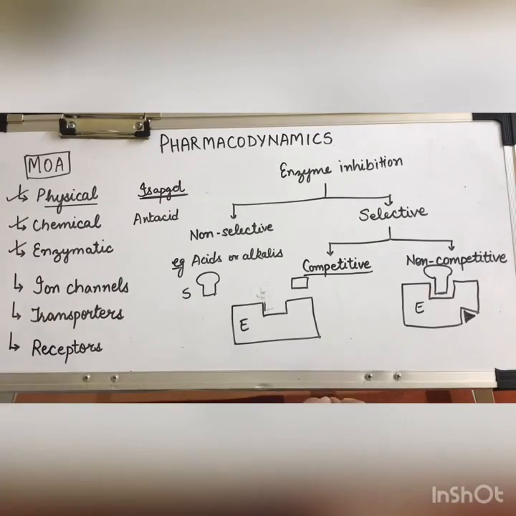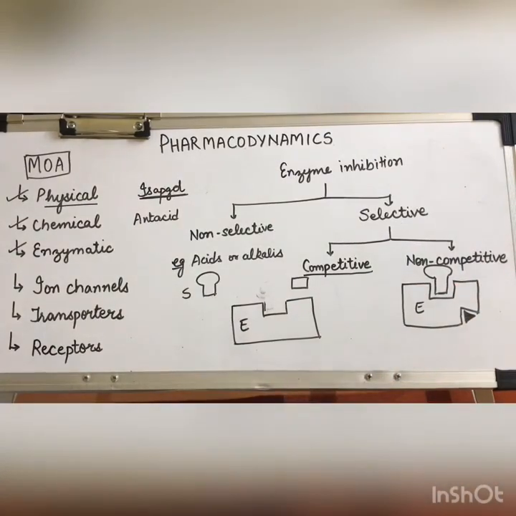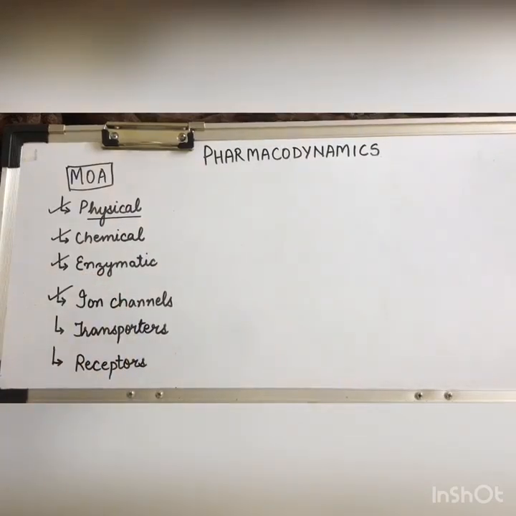It is the enzyme which metabolizes alcohol, and the drug which is given to the patients of alcoholism, that is disulfiram, is a non-competitive inhibitor of aldehyde dehydrogenase. Now let us discuss ion channels.